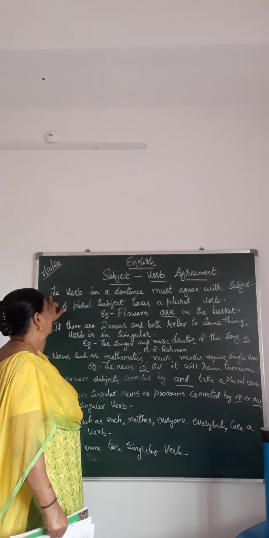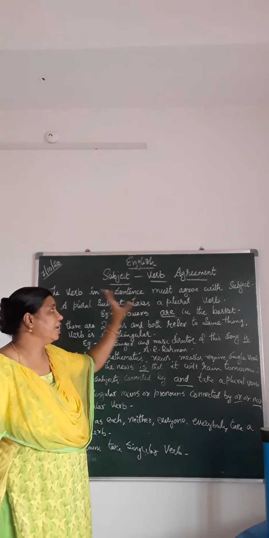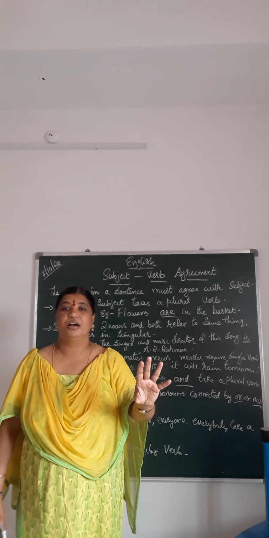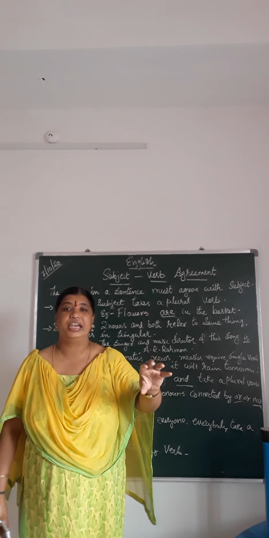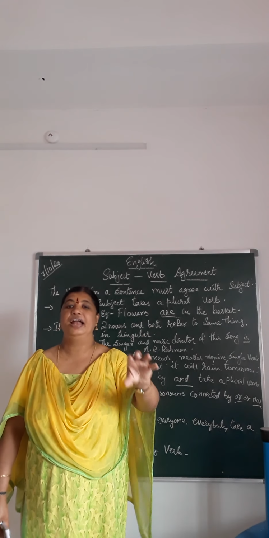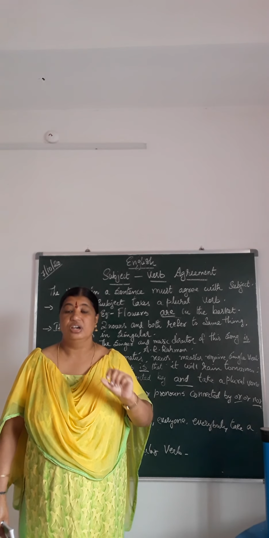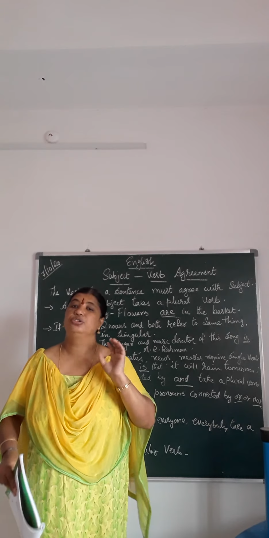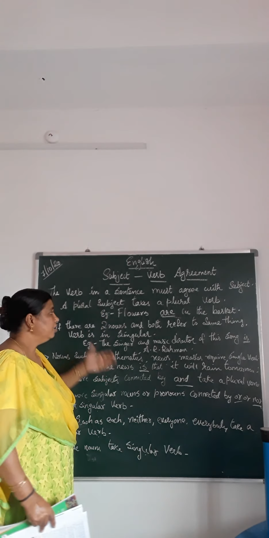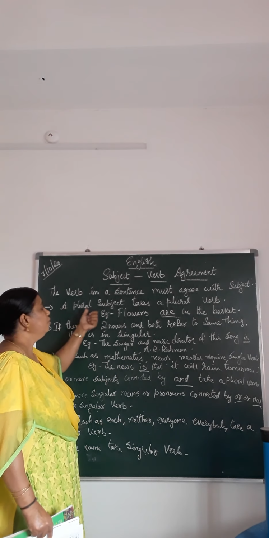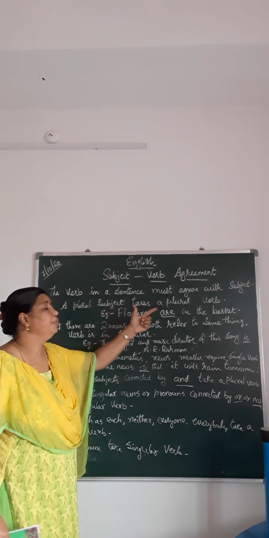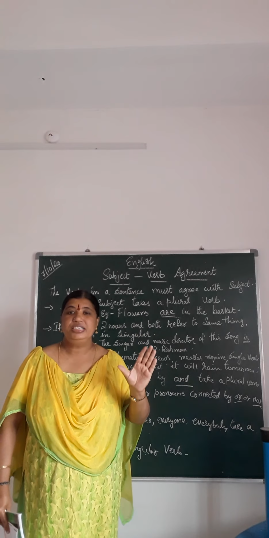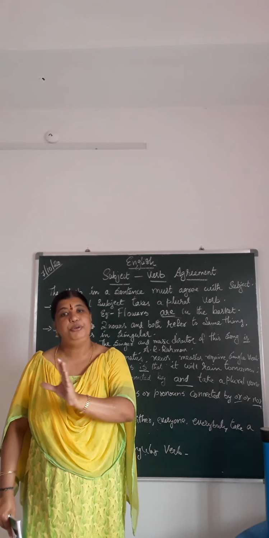The first one is, a verb in a sentence must agree with the subject. So whatever the subject is speaking about, the verb should agree, should go hand in hand with the subject. So subject and verb always go together. So to write the rules, the first rule is a plural subject takes a plural verb.